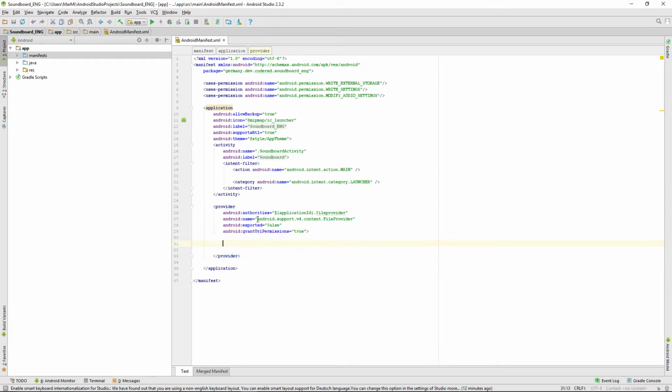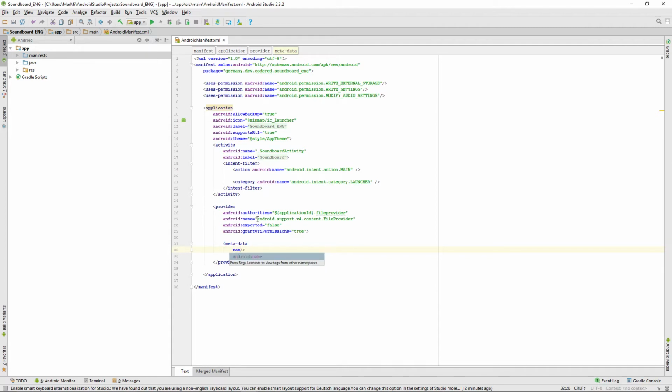So in this provider we want to define some metadata that will provide the file provider with the path where we're saving our data that we want to send.